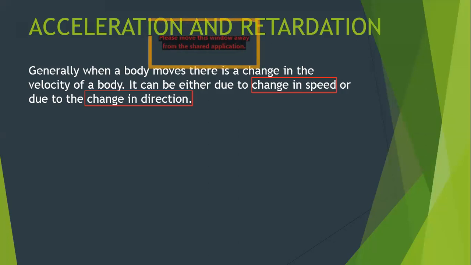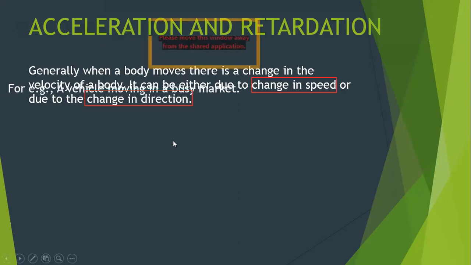Even whenever your dad rotates the steering of your car, it results in a change in the direction of the car, and even that is a change in velocity. Class, I hope you are getting it, that the change in velocity is due to two things: the change in speed, or the change in direction.